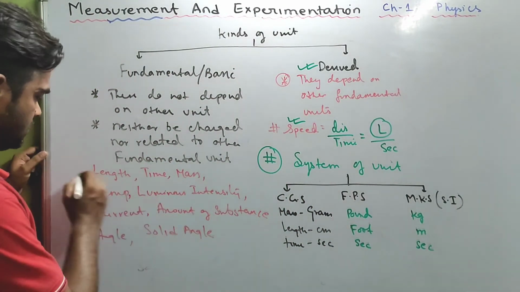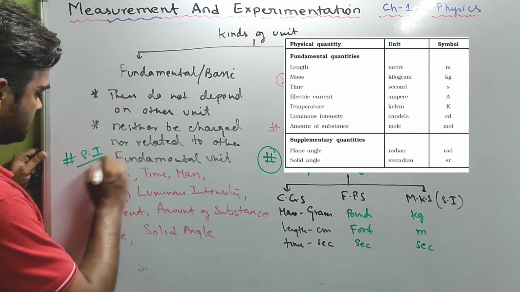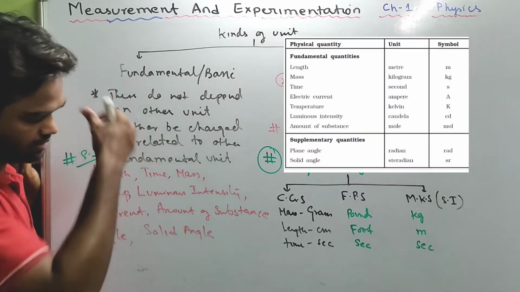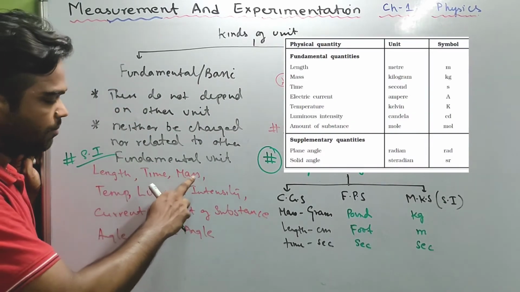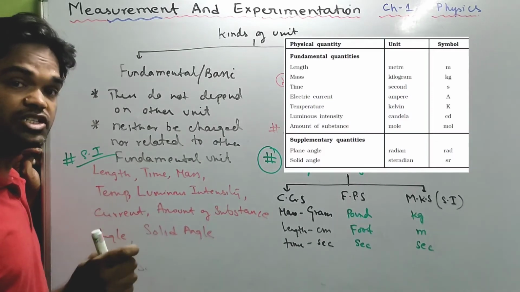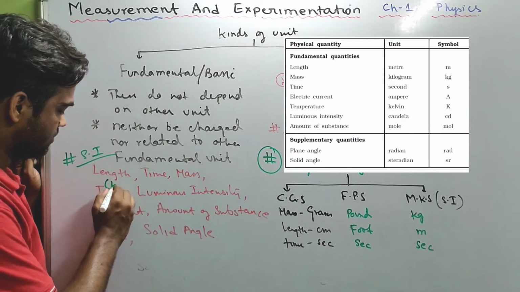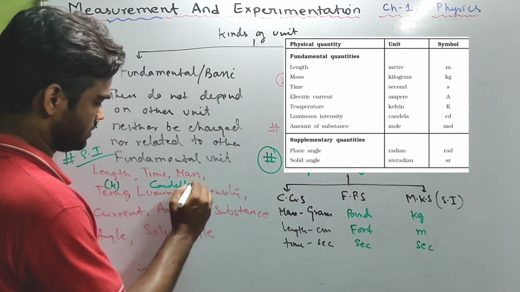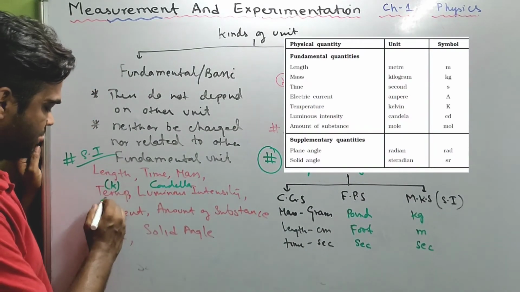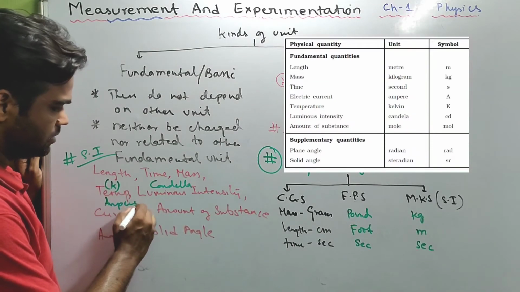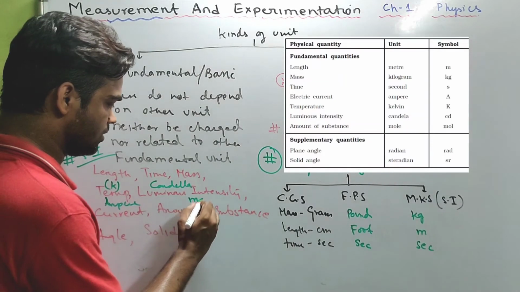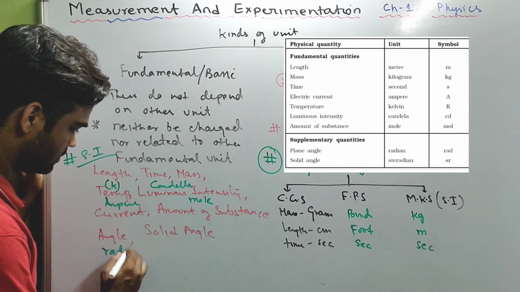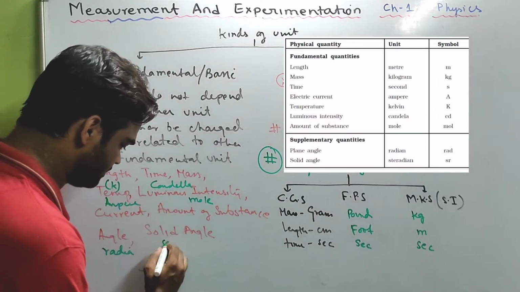Clear? See, in the SI system, for all these, what will be the unit? Length will be in meter, time in second, mass in kg, temperature in Kelvin, luminous intensity, candela, current in ampere, amount of substance in mole, angle in radian, and solid angle steradian.